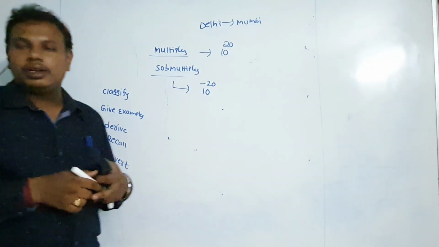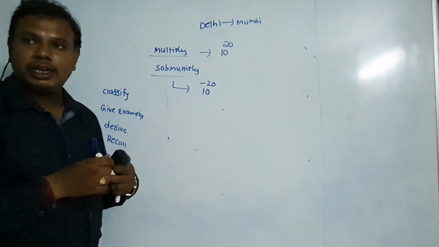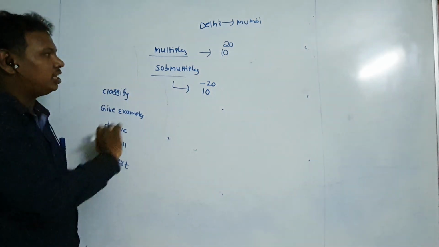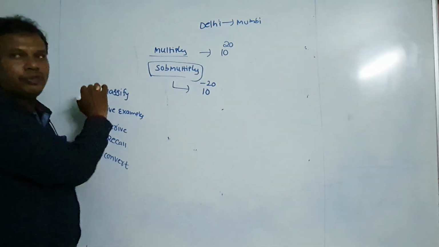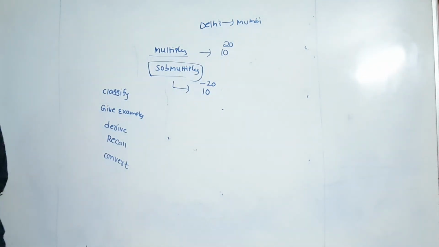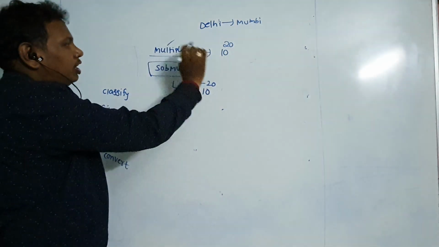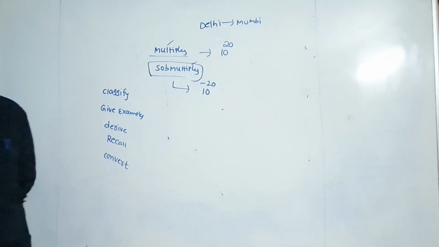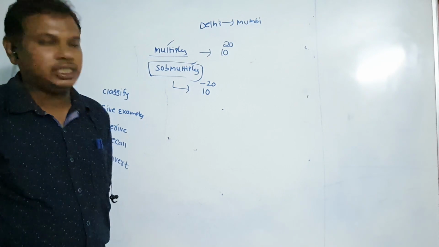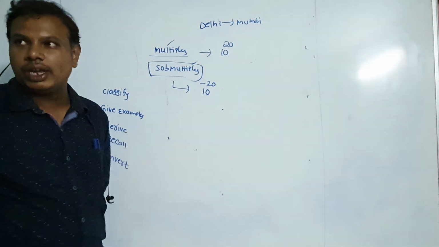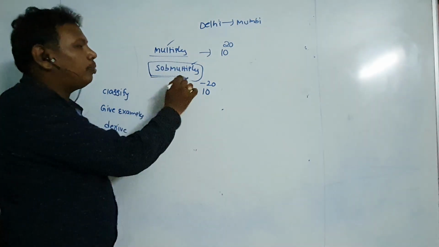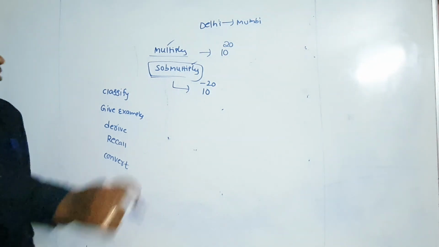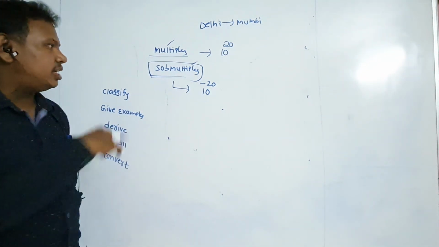We can find the thickness of an eraser or a pencil using submultiples. Submultiples mean we can find smaller distances.